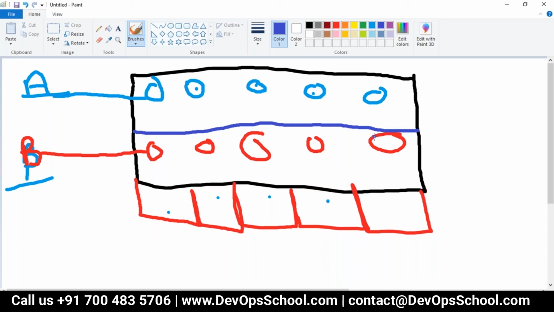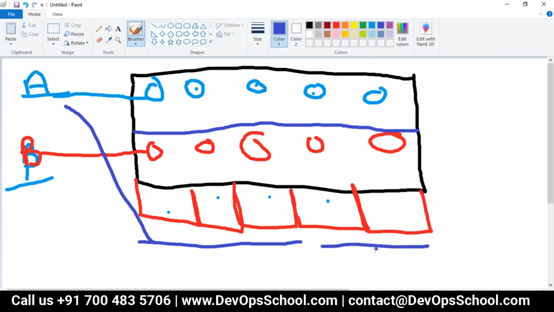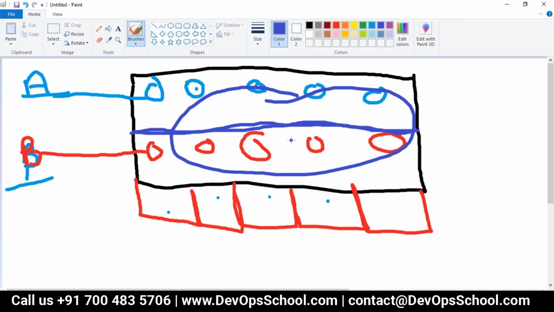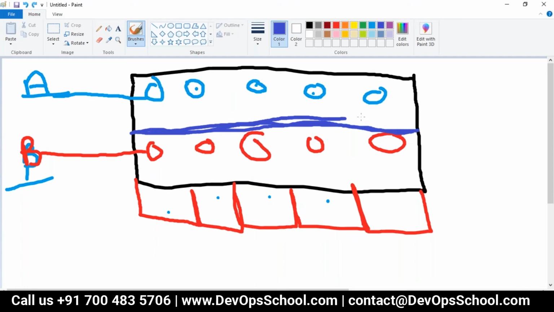Listen to me very carefully. Many people think in a wrong way. I am not saying these three nodes will belong to A and these two nodes belong to B. I'm not saying that. What I am saying is horizontal separation. That means you have an entire compute unit, and that is divided into two parts, one for project A and one for project B.